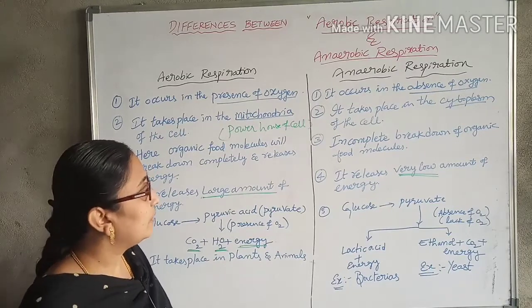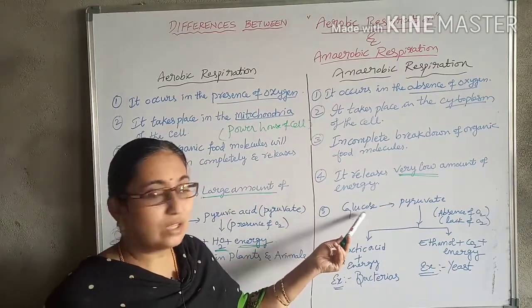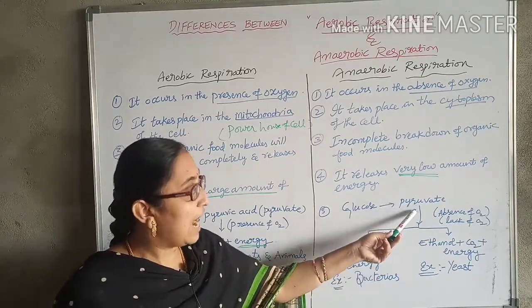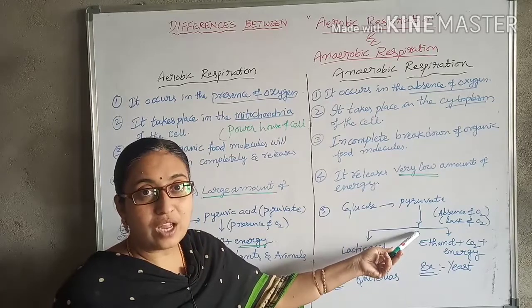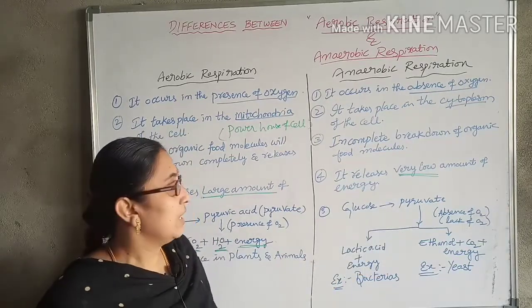In anaerobic respiration, glucose is also converted into pyruvic acid or pyruvate, but in the absence or lack of oxygen.